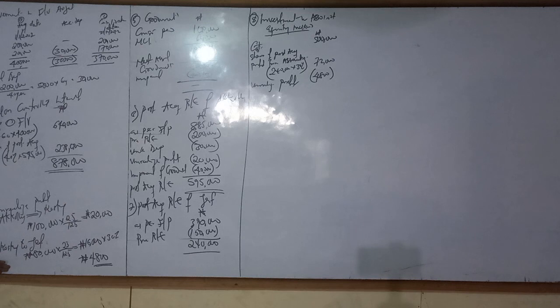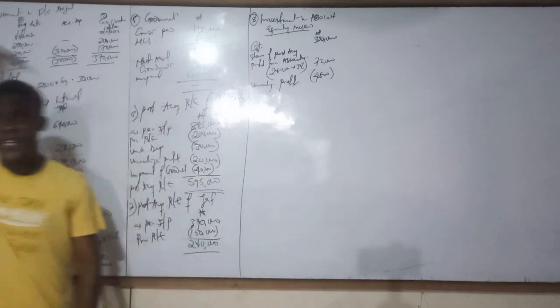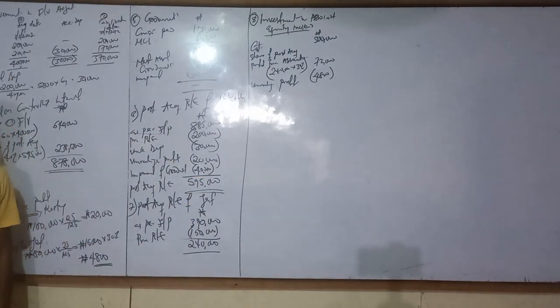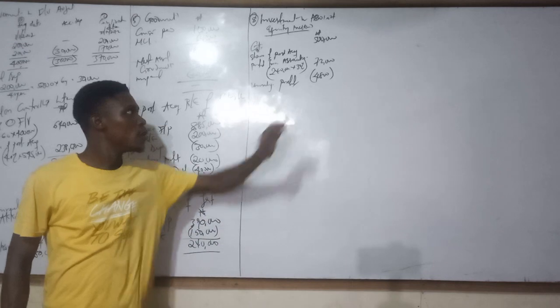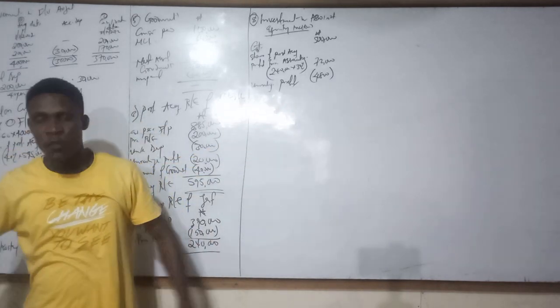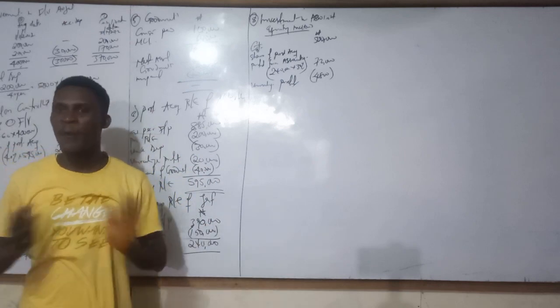But you cannot do it as a single entry. What will be the other leg? Subtract from the profit of the parent. Now, if it was JAB that sold to the parent, the same thing, subtract from the investment in associate, then also subtract from the inventory of the parent. Either way, we look at your investment in associates. While if the parent sold, the other leg will be the profit of the parent. But if the associate sold, the other leg will be the inventory of the parent. That's how you treat unrealized profits.